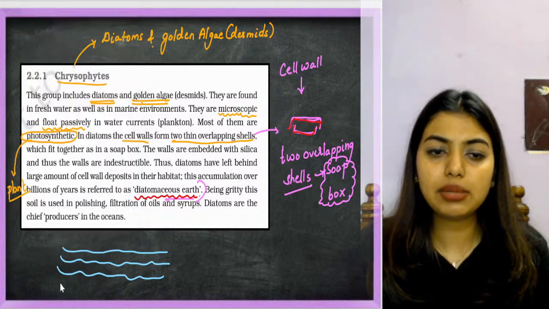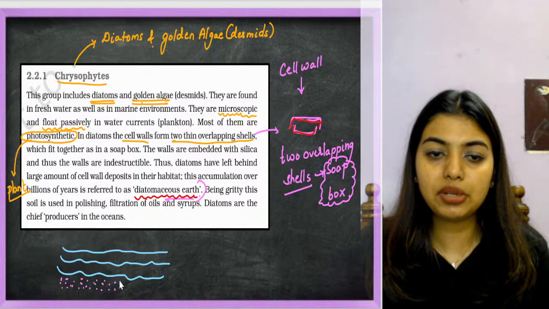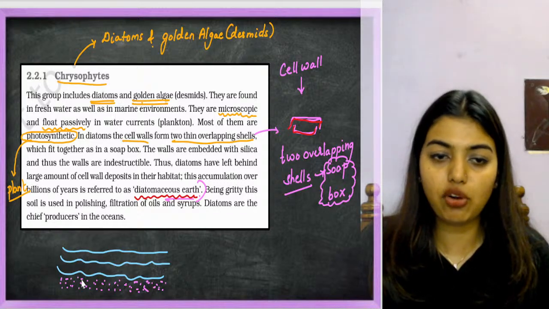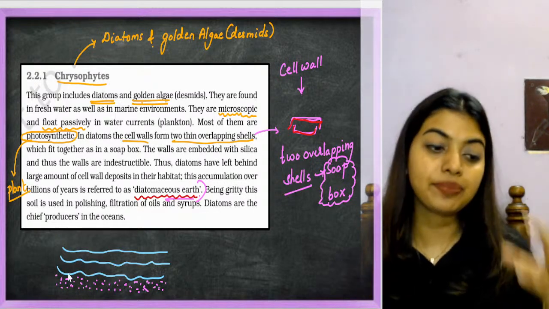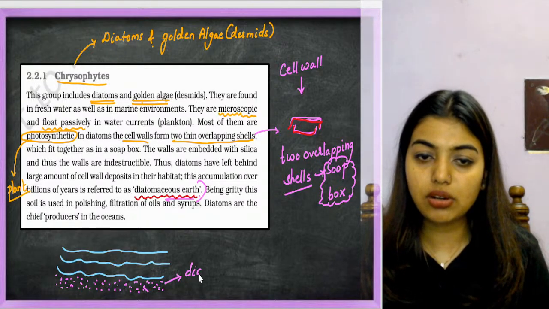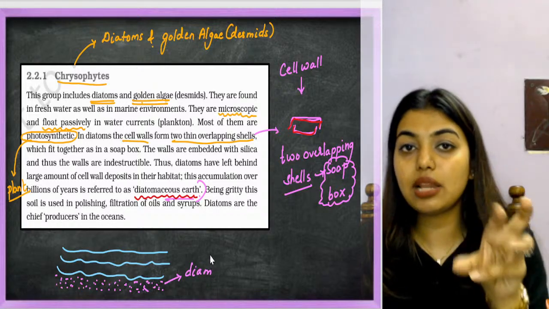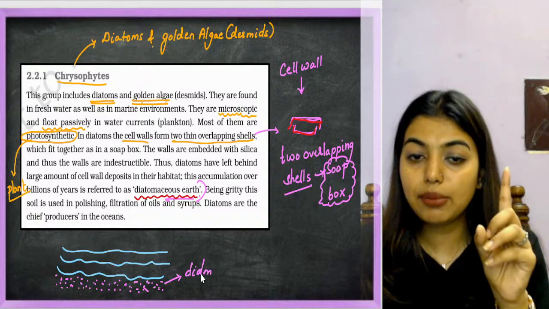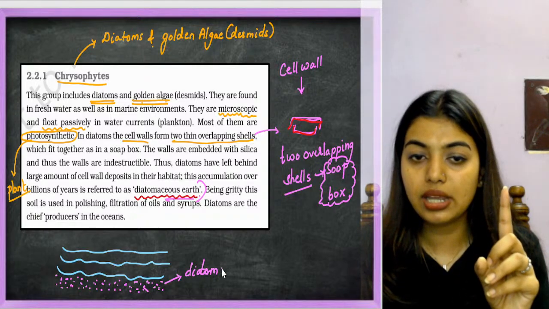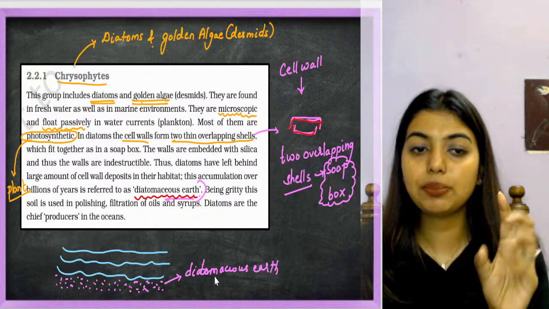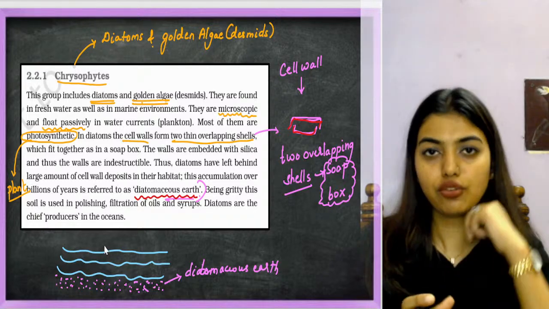Now, after many years, students, the cell walls have been falling and have formed a bed full of these shells. After billions of years, I will call this diatomaceous earth. Why? Because the diatom cell wall is made of silica, which is not easily destructible, and because of this I will be able to use diatomaceous earth later for other purposes like polishing, filtration of oils, etc.